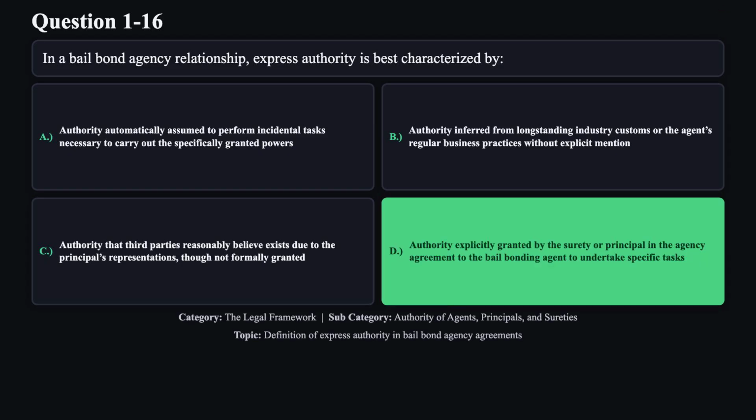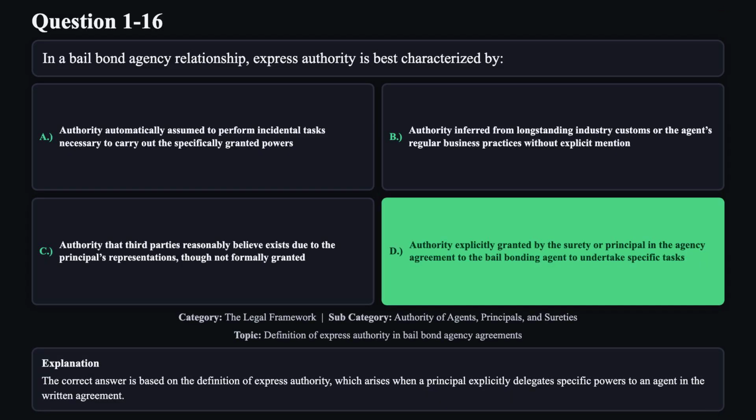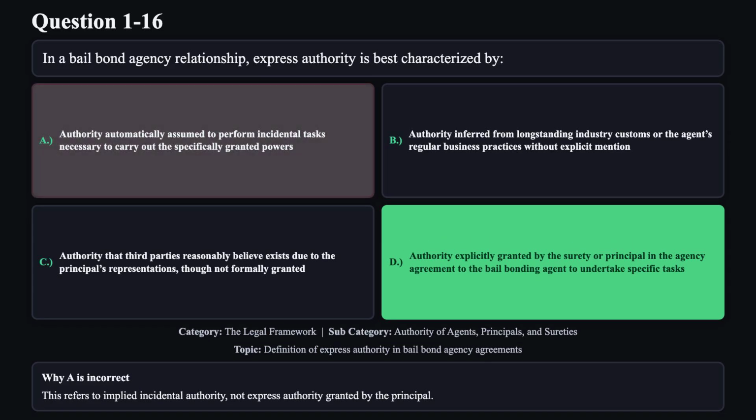The correct answer is D. The correct answer is based on the definition of express authority, which arises when a principal explicitly delegates specific powers to an agent in the written agreement. Reason A is not correct. This refers to implied incidental authority, not express authority granted by the principal.